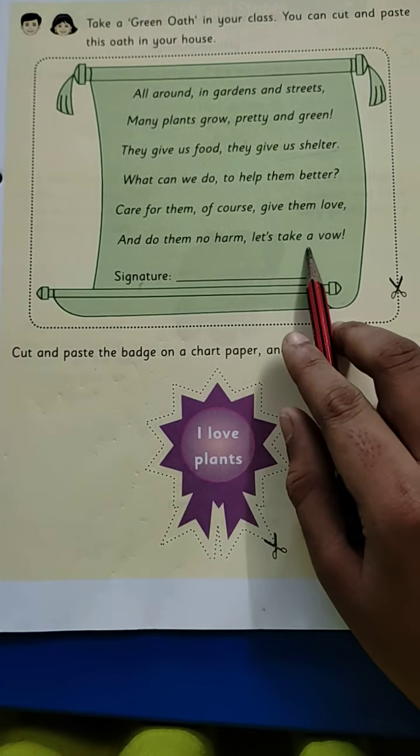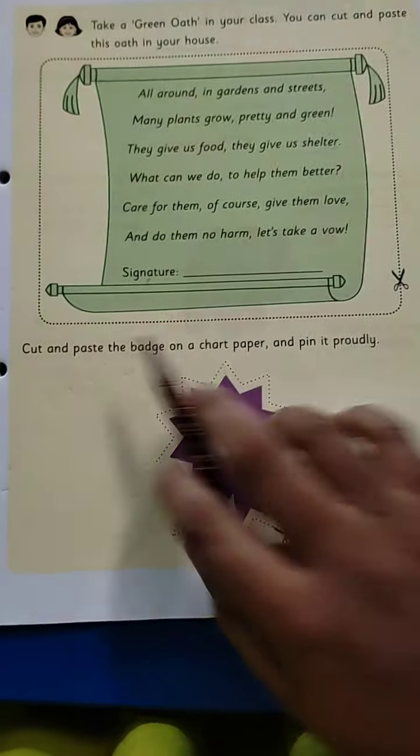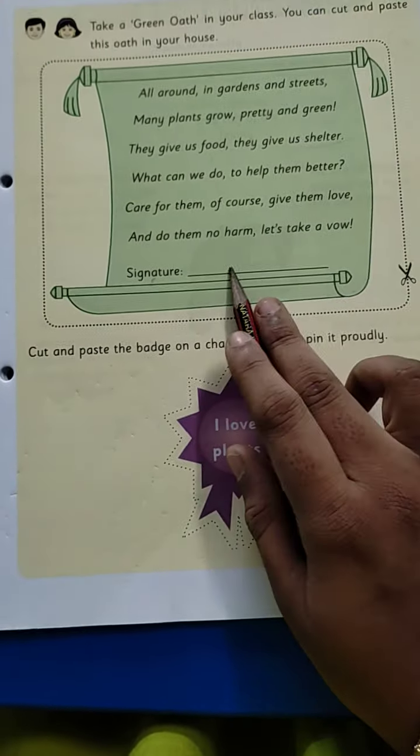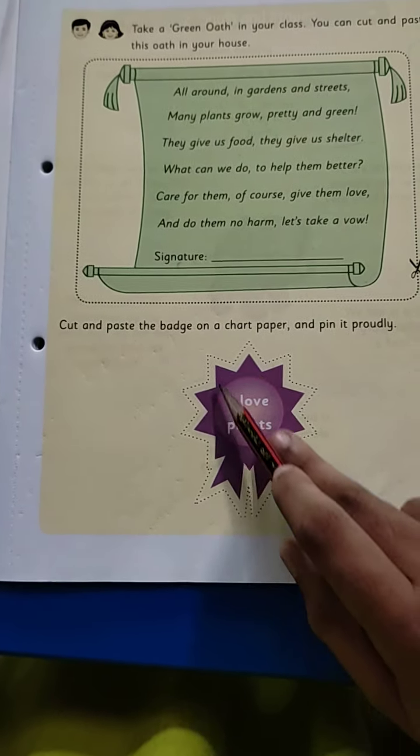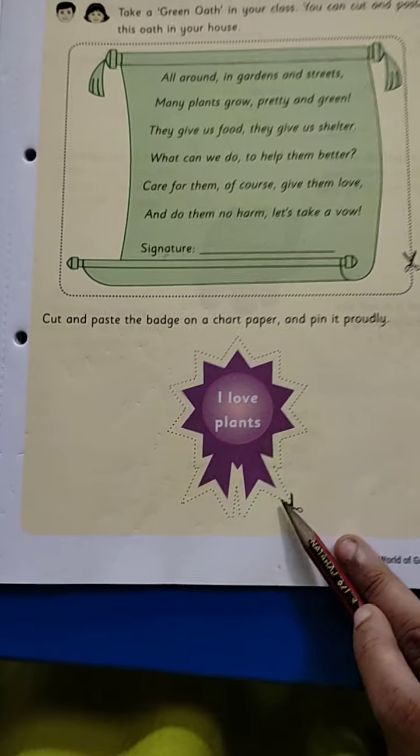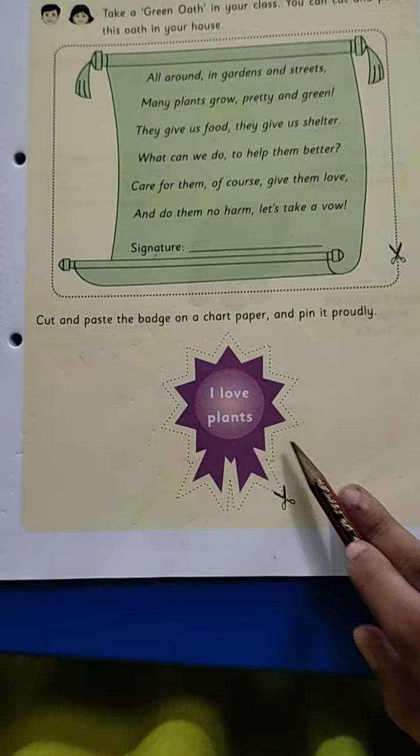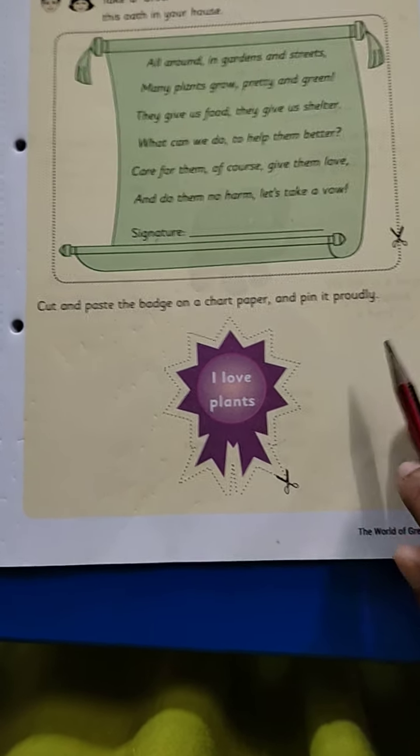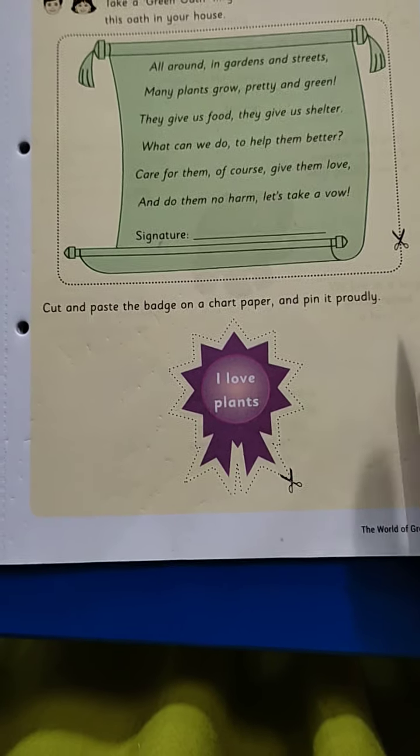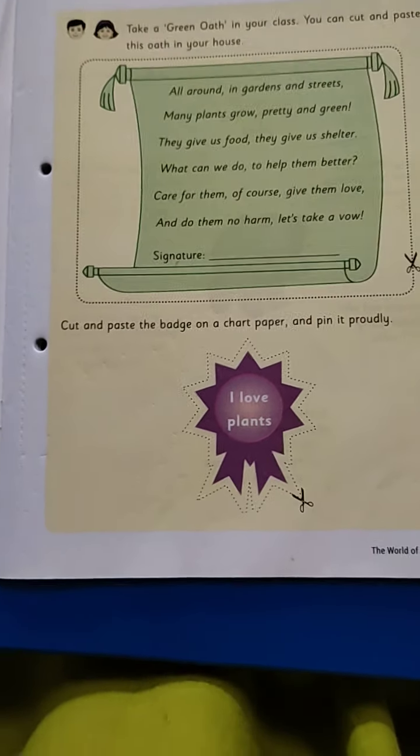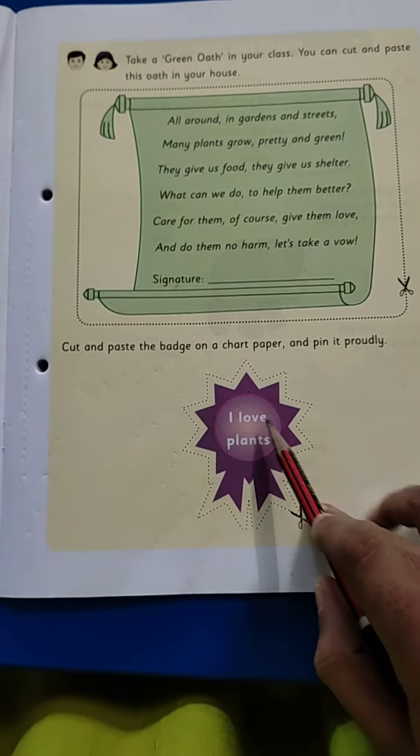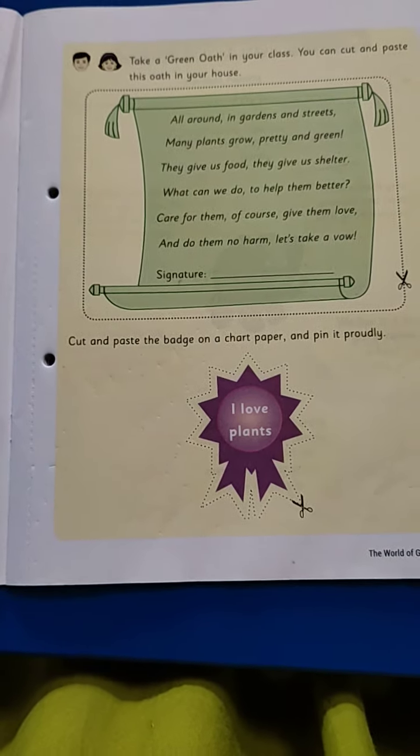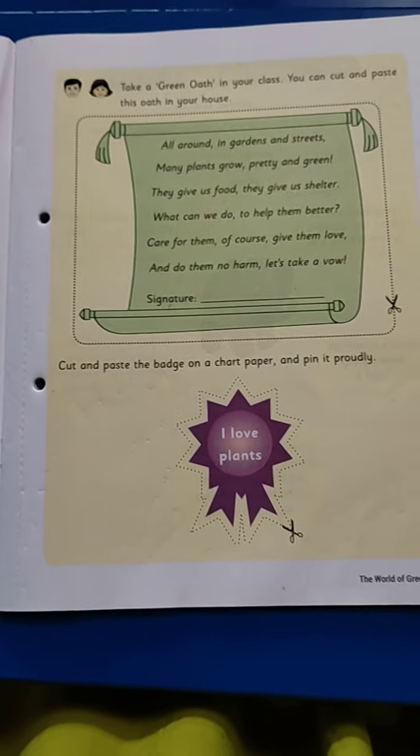Let's take a vow. Okay children, signature. Write your name here. And next, here one badge is given, children. You have to cut this badge and paste it on the chart, and pin it proudly. Is it right children? Okay, we all love the plants. I love the plants. We all love the plants. That is a good thing, children.